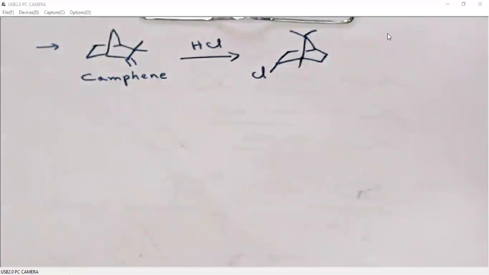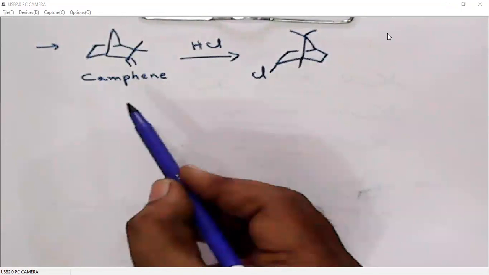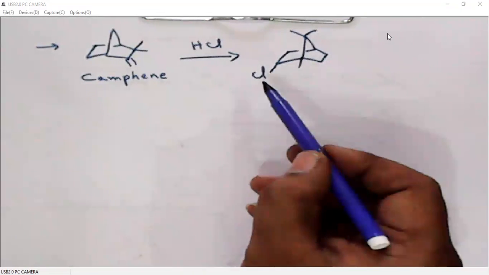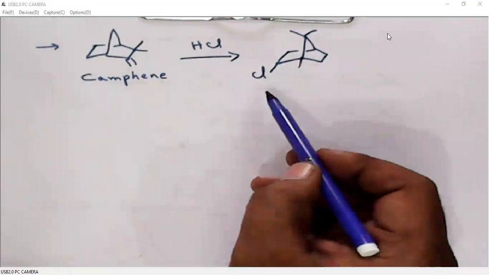So camphene under acidic conditions is rearranging to isobornyl chloride. You practice this mechanism.